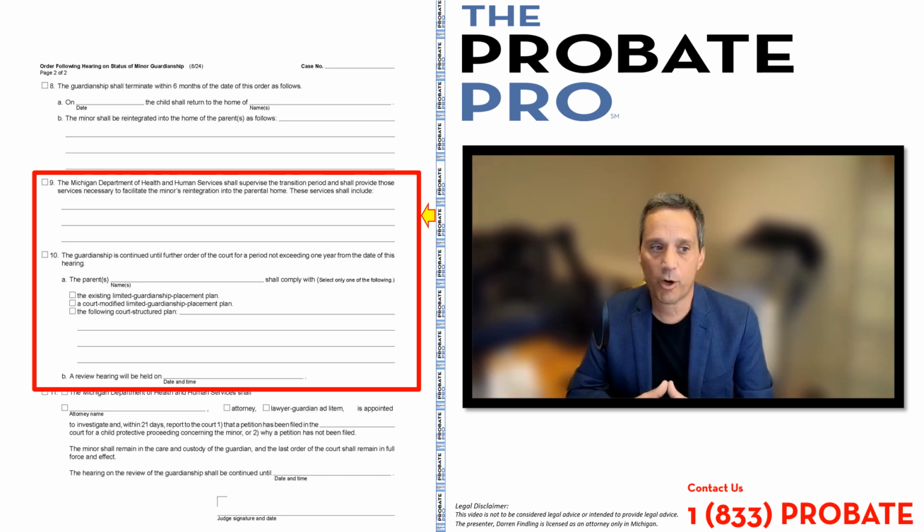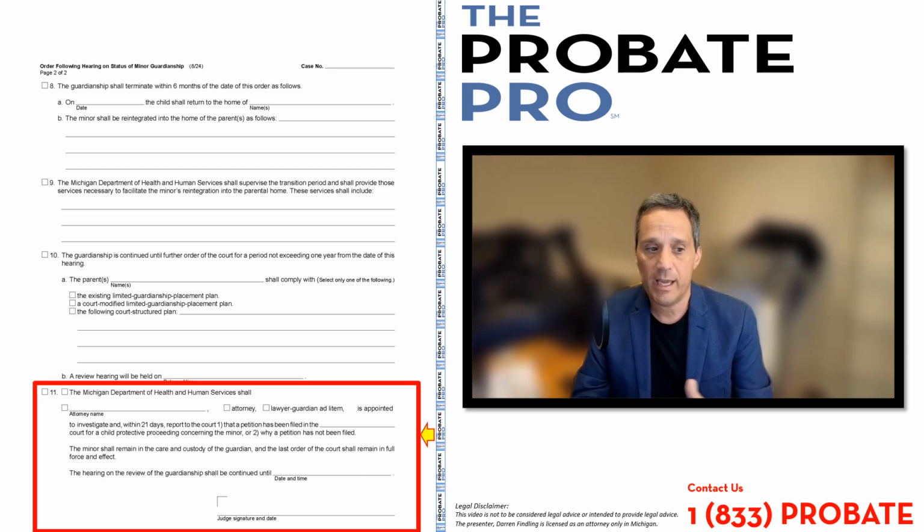Paragraph 10 provides that the guardianship is continued until further order of the court for a period not exceeding 1 year, because there's a rhythm of 1 year for a review. And there's a space for if the court is ordering the parents to comply with the existing limited guardianship placement plan, a court-modified guardianship placement plan, or a court-structured plan. Again, a lot of flexibility in the use of this form, as well as a spot in paragraph B for a review hearing.